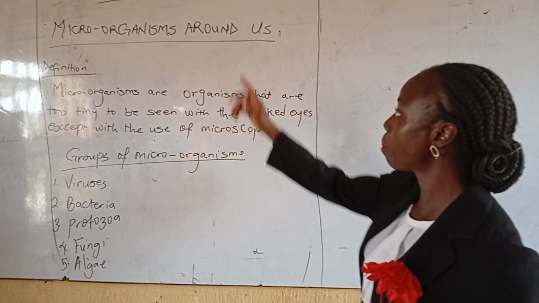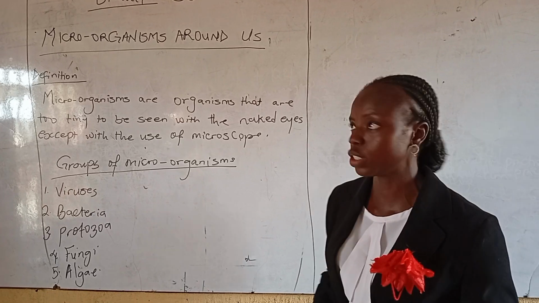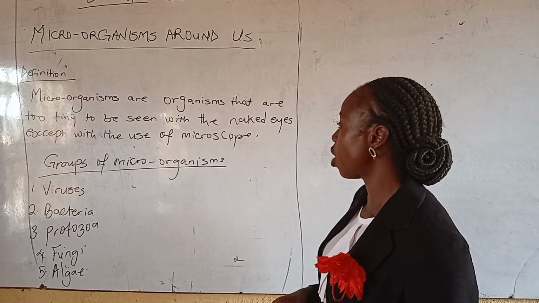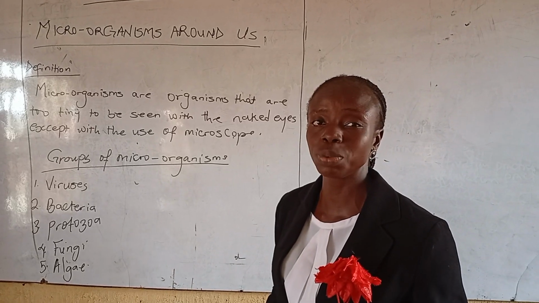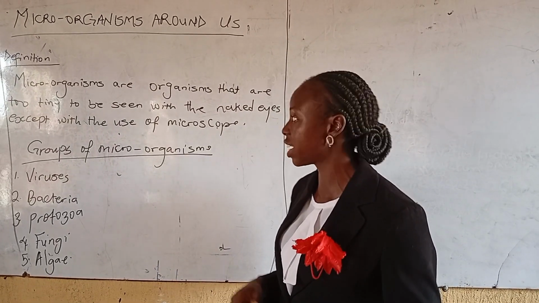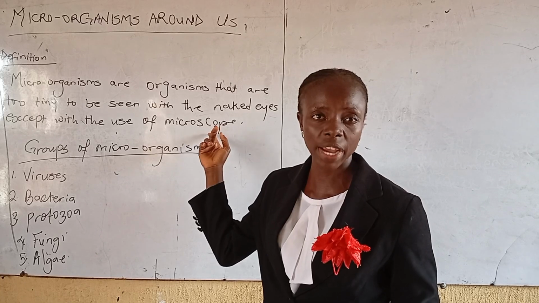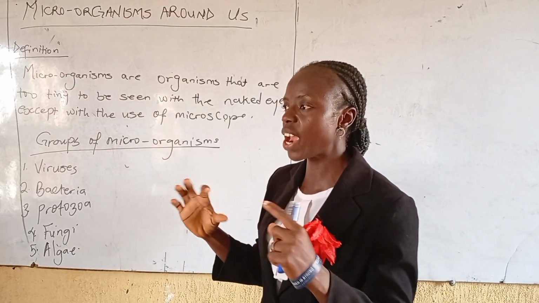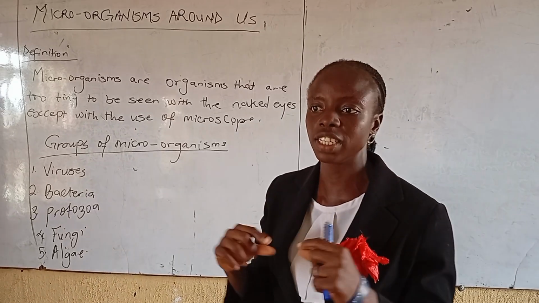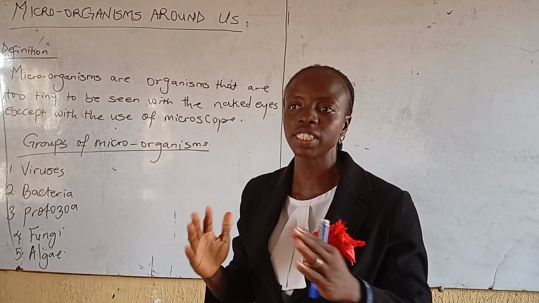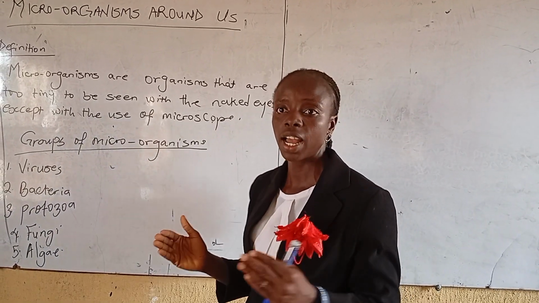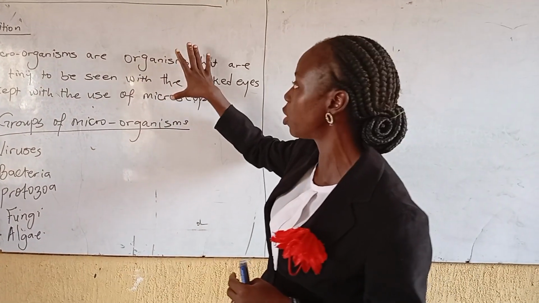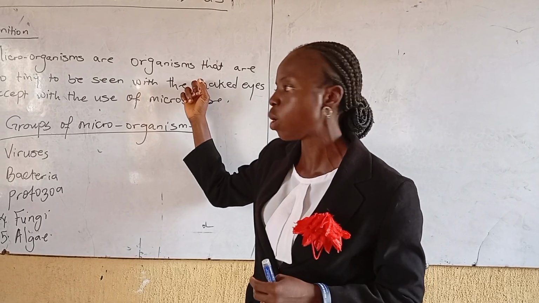We are looking at the topic microorganisms around us. What are microorganisms? Microorganisms are organisms that are too tiny to be seen with the naked eye, except with the use of a microscope. Like their name implies, micro, they are very tiny. Anything that is tiny is regarded as micro, and the ones that are big enough for you to see are regarded as macroorganisms. But our bone of contention now is microorganisms.